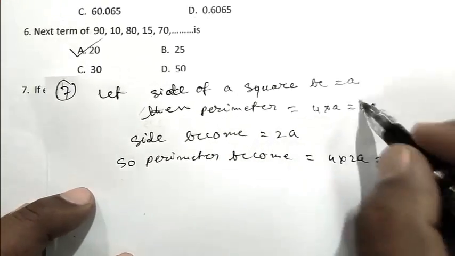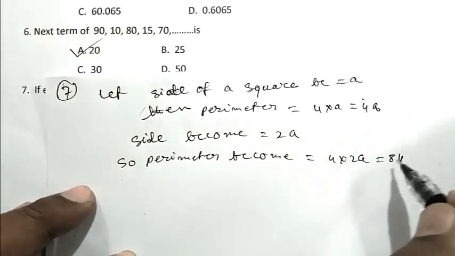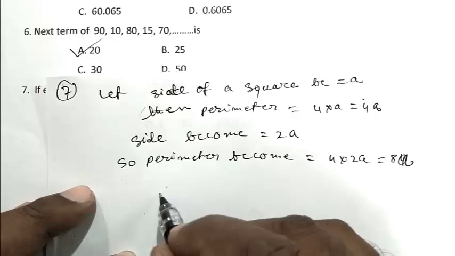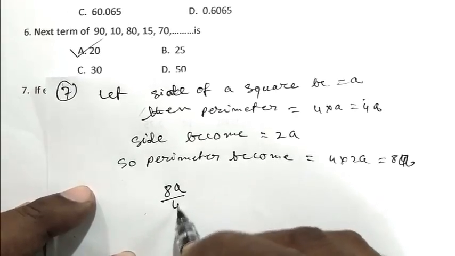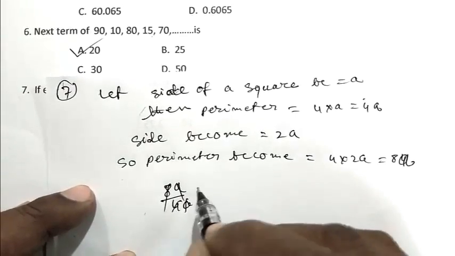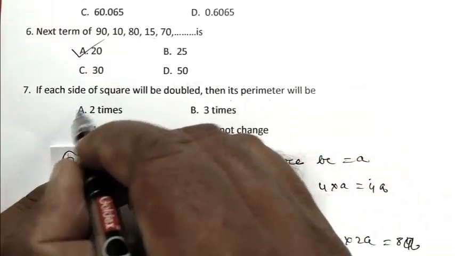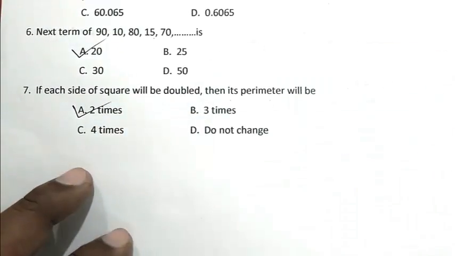So the ratio is 8A by 4A, that is 2. So the perimeter becomes double, 2 times. A is the right answer.